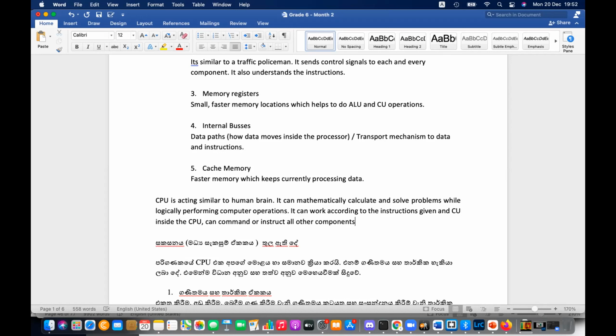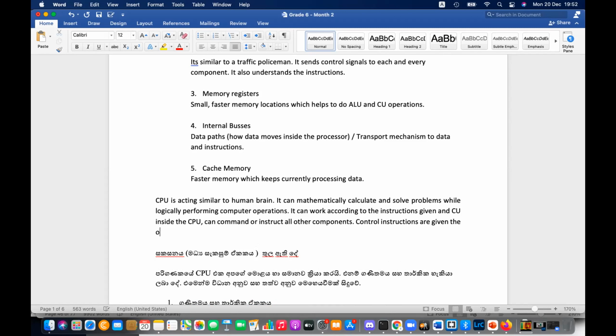All other components. Control instructions are given to the other components based on the instructions, status, or commands by users and applications.